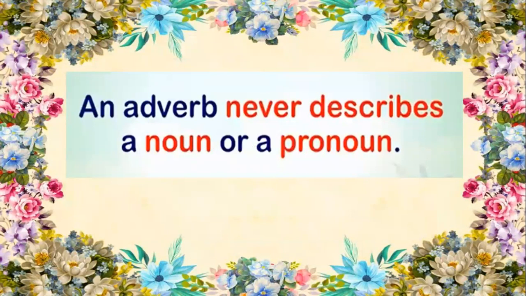An adverb never describes a noun or a pronoun. This is a tip which all of us should remember: an adverb never describes a noun or a pronoun. It only describes a verb, adverb, or an adjective.